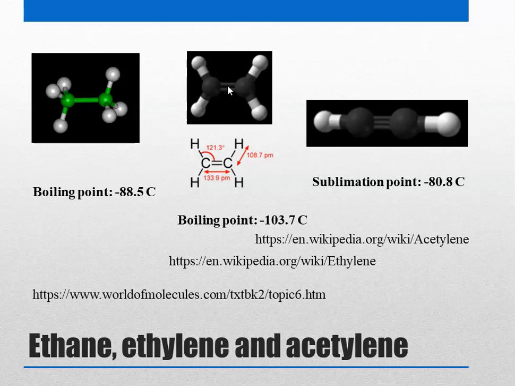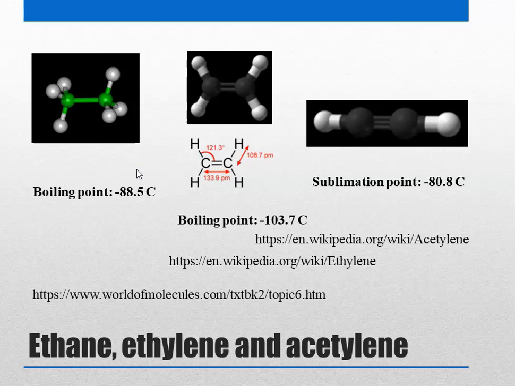This is ethylene. Here you have 2 hydrogens attached to each carbon, and these 2 carbons are connected to each other through 2 bonds. And here you have acetylene, which has only 1 hydrogen each, and there are 3 bonds. Again, I have taken these pictures from Wikipedia and have given you the references where I found these diagrams.